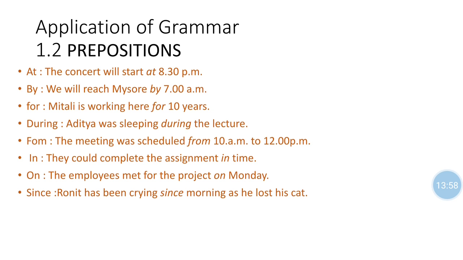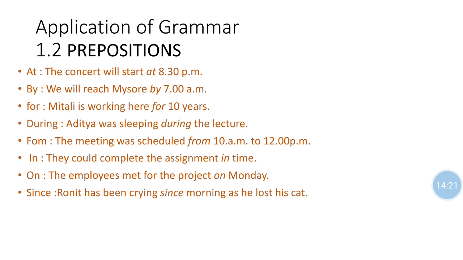The employee worked on the project on Monday. I already told you, before the name of a day, week, year, date, etc., we use on. On Monday, on Sunday, on next week, on next year, etc. we use the preposition on.